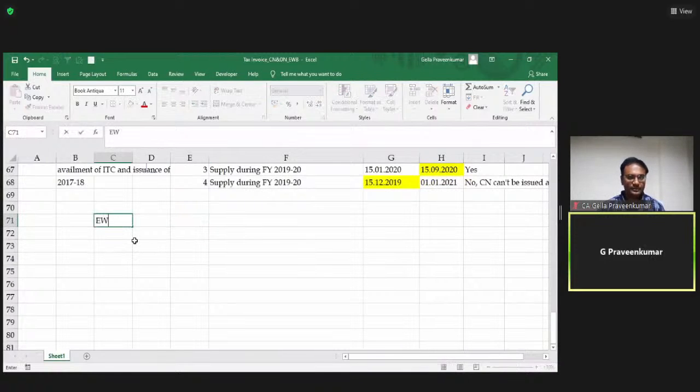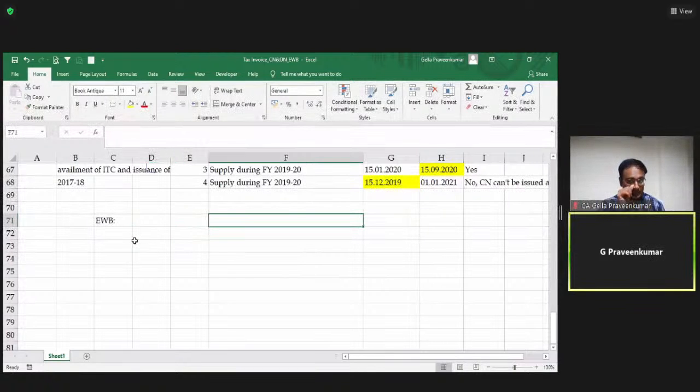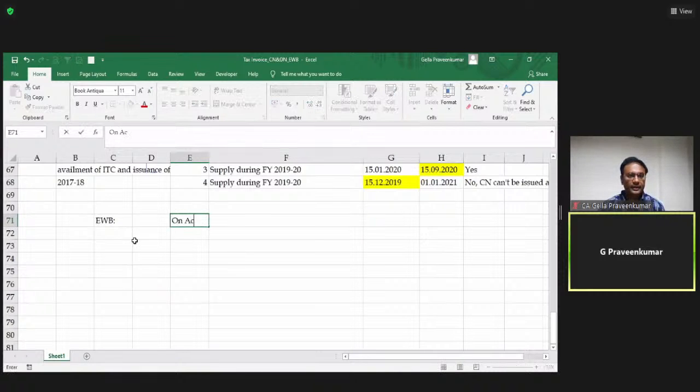E-way bill: it says on account of supply, not on account of supply, or in case of bill of supply.